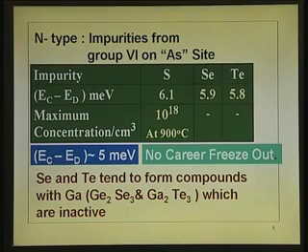Let us take a look at the n type impurities. N type impurities are the opposite of the p type.